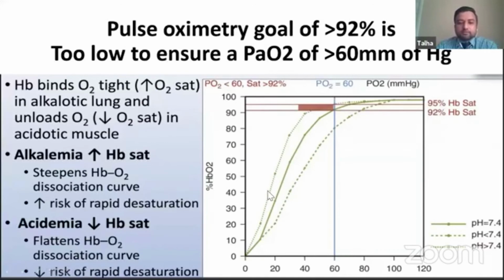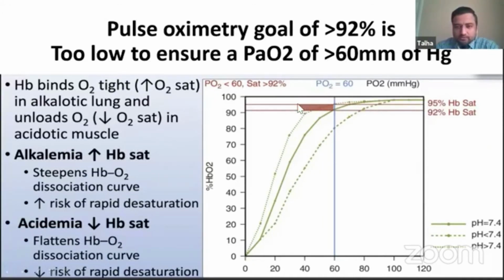Just carrying on the same discussion, this is a hemoglobin oxygen dissociation curve. This dark green line is at a pH of 7.40. And then you see another curve on the left side, which is in a patient with alkalosis, and there's another curve on the right side. So basically acidosis shifts your curve to the right side and alkalosis shifts your curve to the left side.